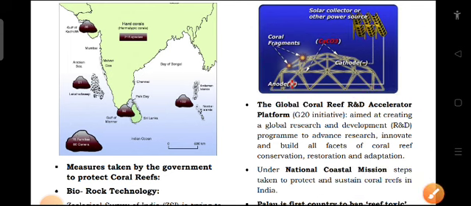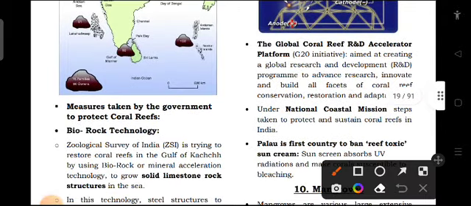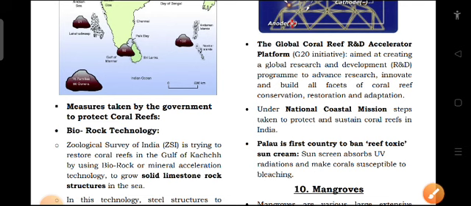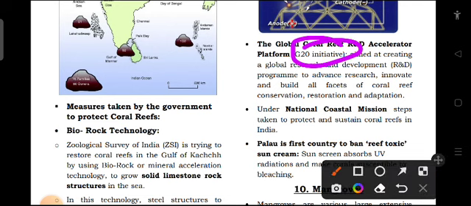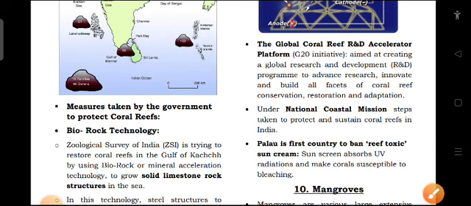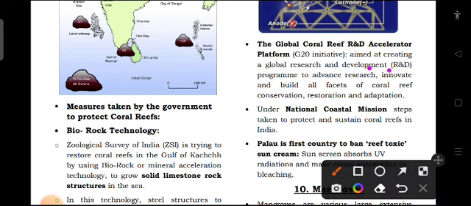So the next initiative is the Global Coral Reef Research and Development Accelerator Platform. It is a G20 initiative aimed at creating a global research and development program to advance research, innovation and build all facets of coral reef conservation, restoration and adaptation. So this is for coral reef conservation under G20 initiative.